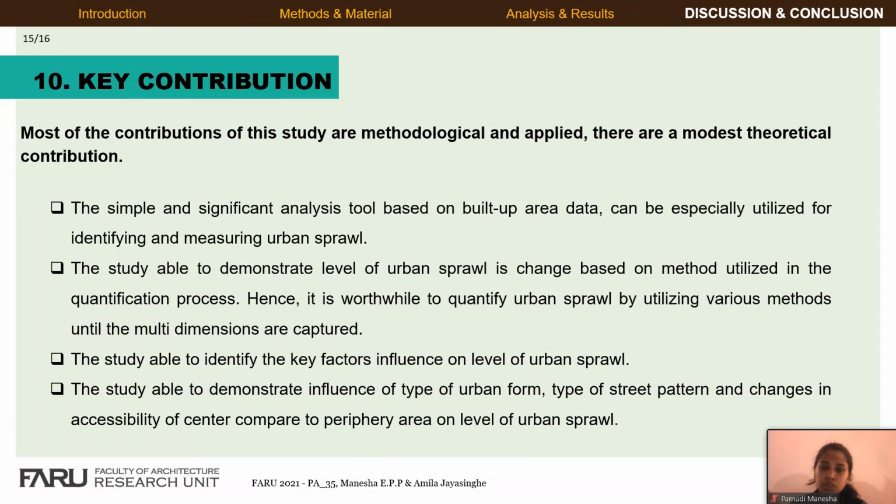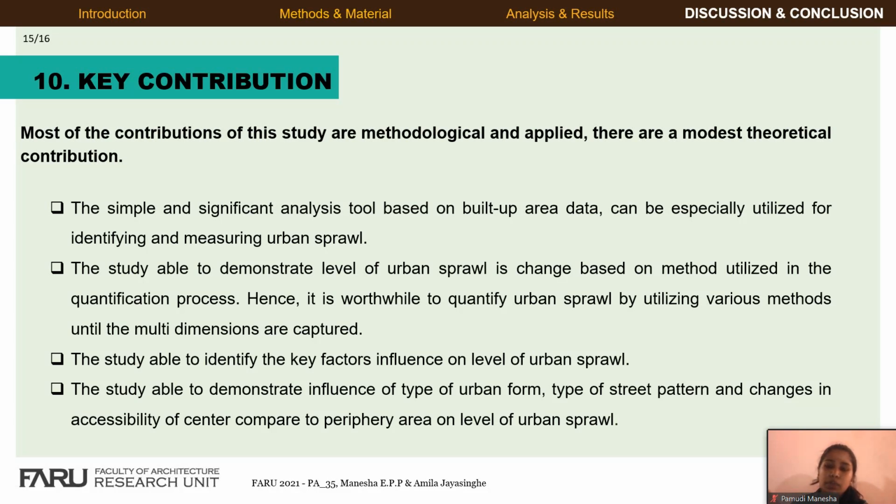Most of the contributions of this study are methodological and applied. There is a modest theoretical contribution. The simple and significant analysis tool based on built-up area data can be especially utilized for identifying and measuring urban sprawl. The study was able to demonstrate that the level of urban sprawl changes based on the method utilized in the quantification process. Hence, it is worthwhile to quantify urban sprawl by utilizing various methods until the multiple dimensions are captured.